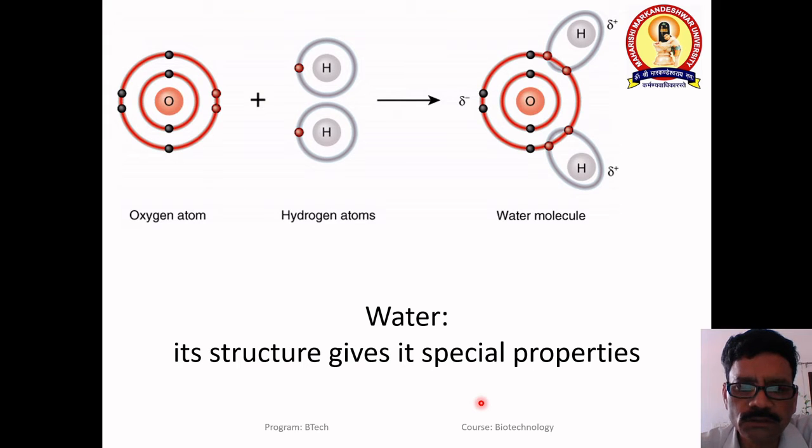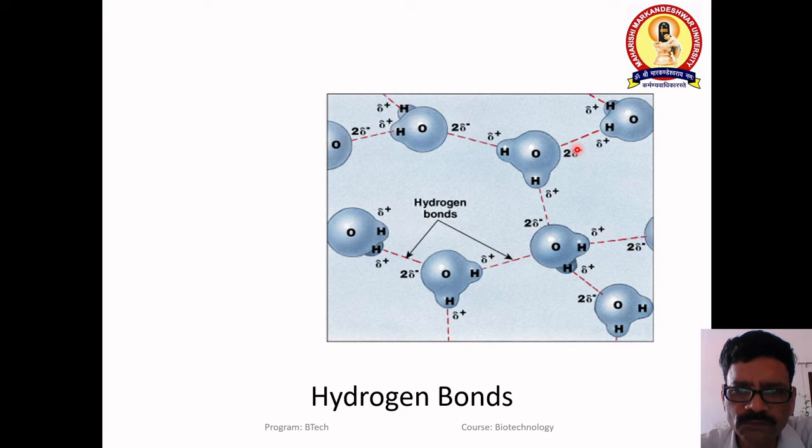Here we will see the structure of the water molecule. Water combines one oxygen atom and two hydrogen atoms, and together they make a water molecule. Here you can see it is a very unique structure. It is a V-shaped structure, and it has a unique property because of the presence of hydrogen bonds. Hydrogen bonds are formed between the electronegative oxygen and the hydrogen.